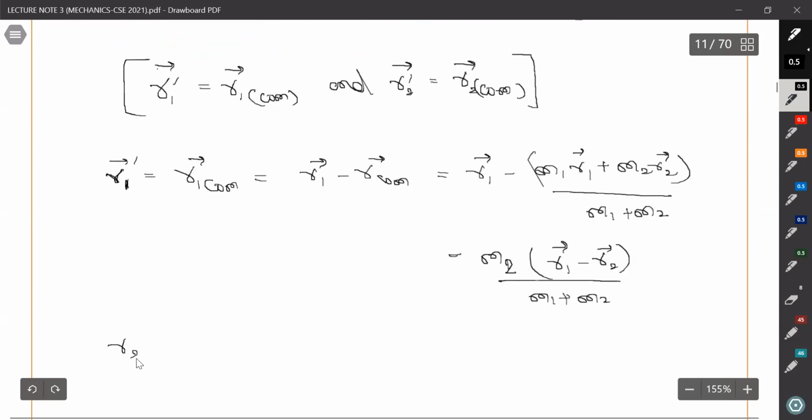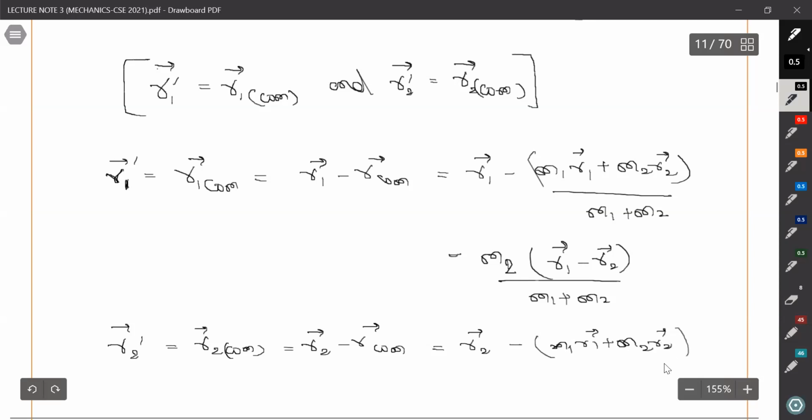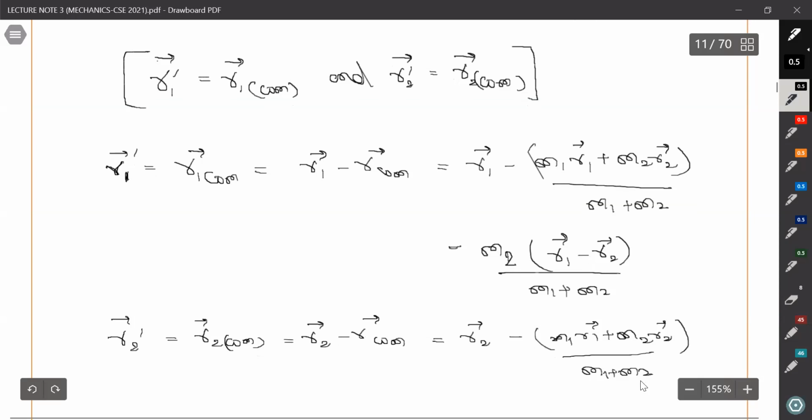Similarly, if we find out R2 dash, it will become R2 with respect to center of mass, that is R2 minus R center of mass, which is R2 minus (M1 R1 plus M2 R2) upon (M1 plus M2).